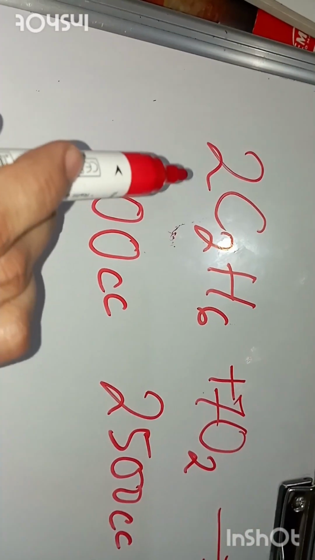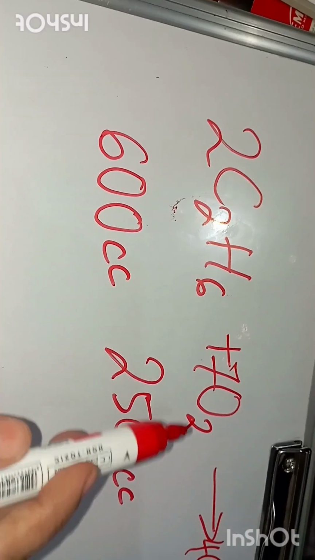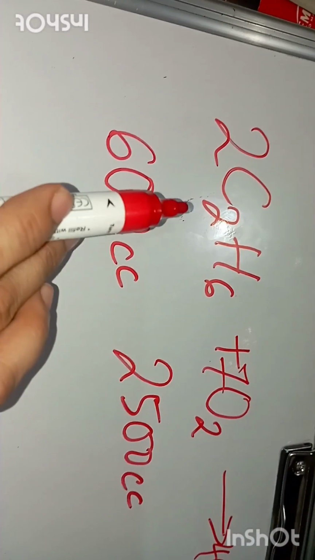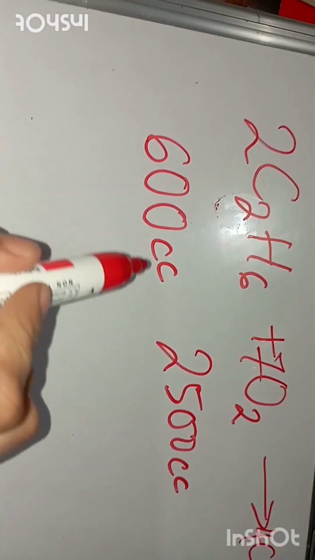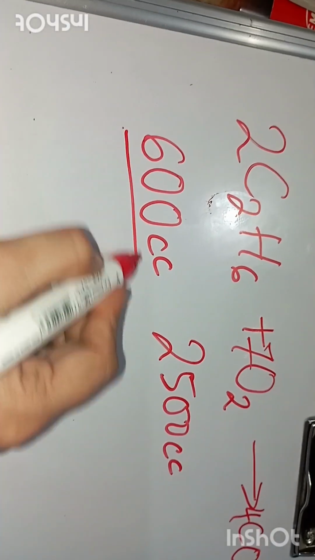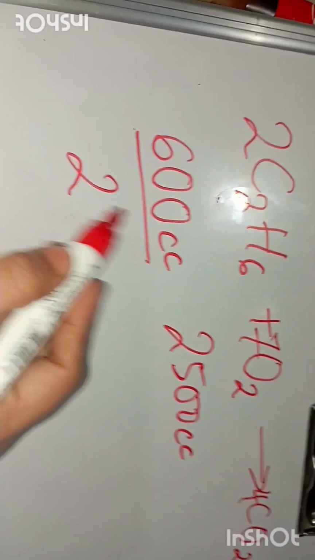Now the 2 written beside C2H6 and 7 written beside oxygen are the coefficients. So C2H6 coefficient is 2 and oxygen's coefficient is 7. In order to get the simplest volume, you have to divide the volume by its coefficient. So C2H6 volume is 600 cc, its coefficient is 2.